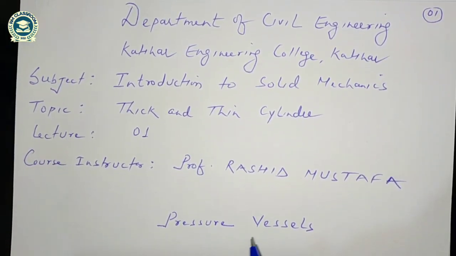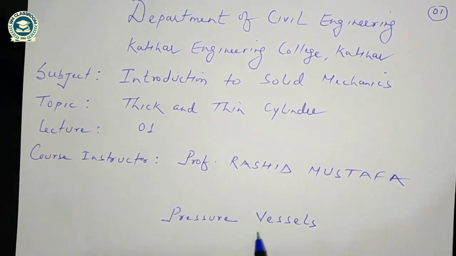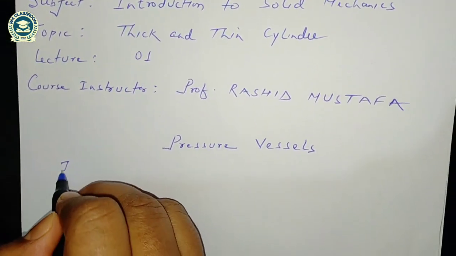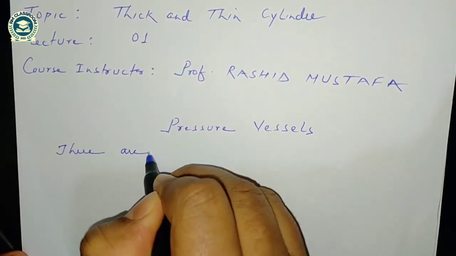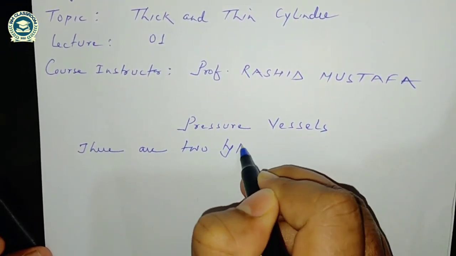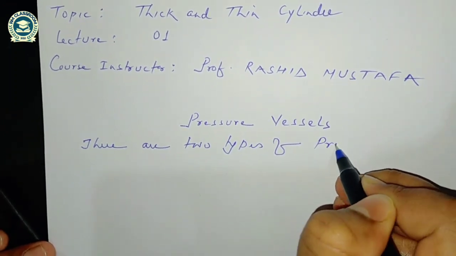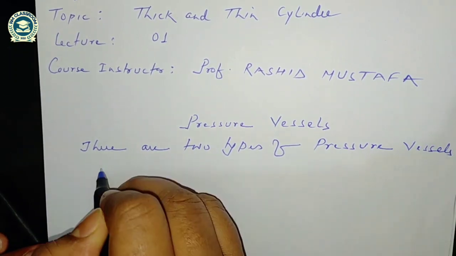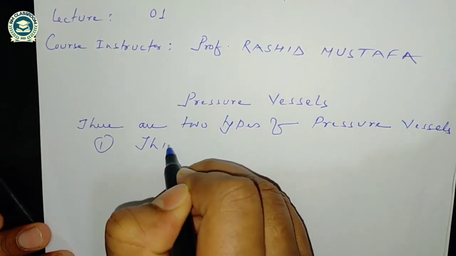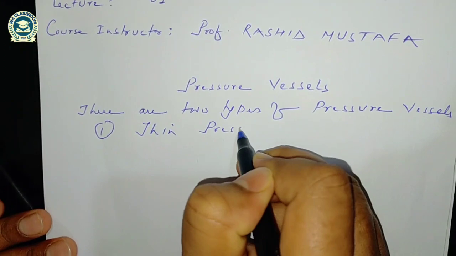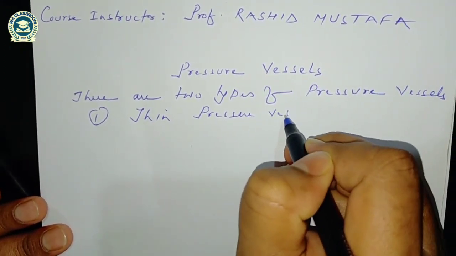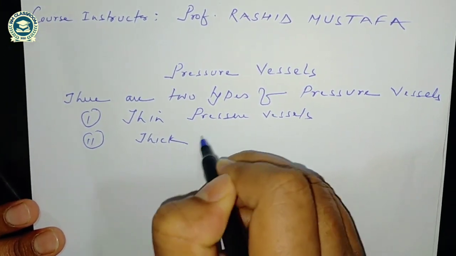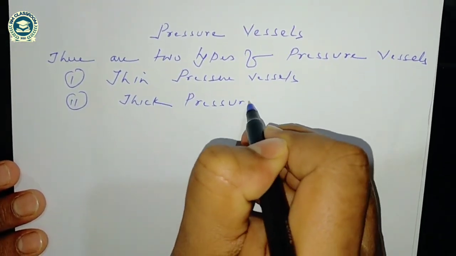So hello students, today I am going to discuss about the pressure vessels. There are two types of pressure vessels. The first one is thin pressure vessels and the second one is thick pressure vessels.